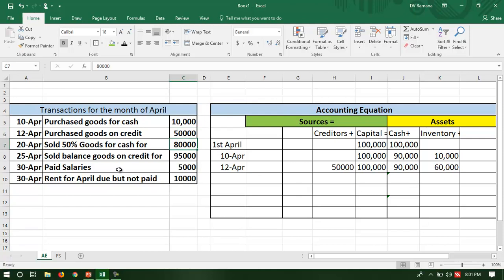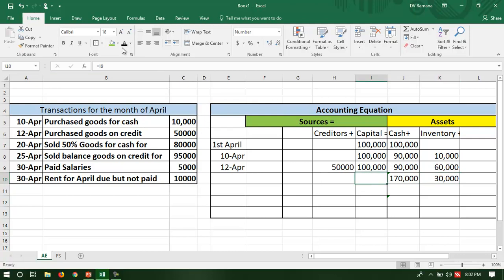We sold 50% of the goods for cash, 80,000. So what happens to cash? Cash goes up by 80,000, and inventory reduces by 30,000.